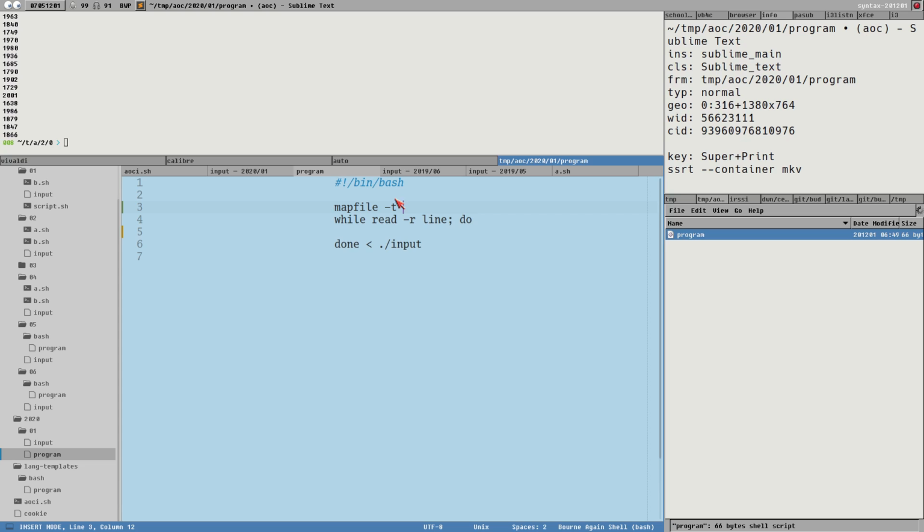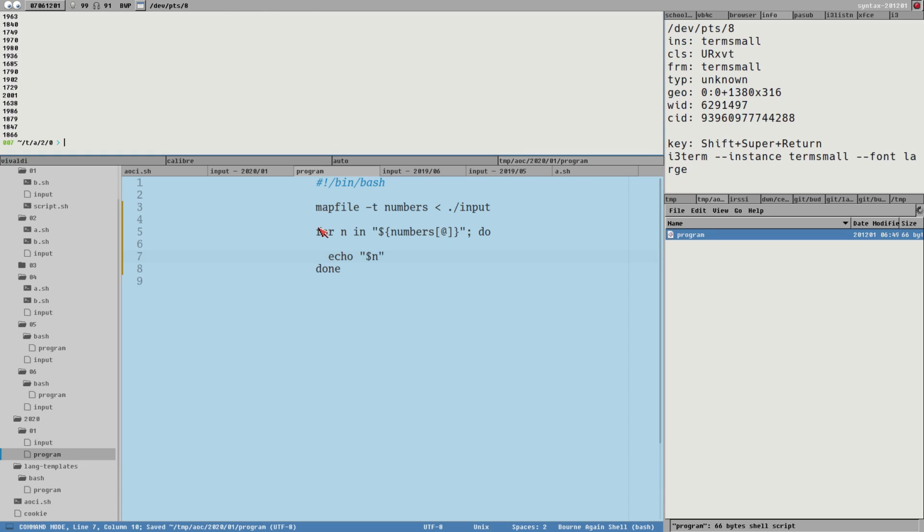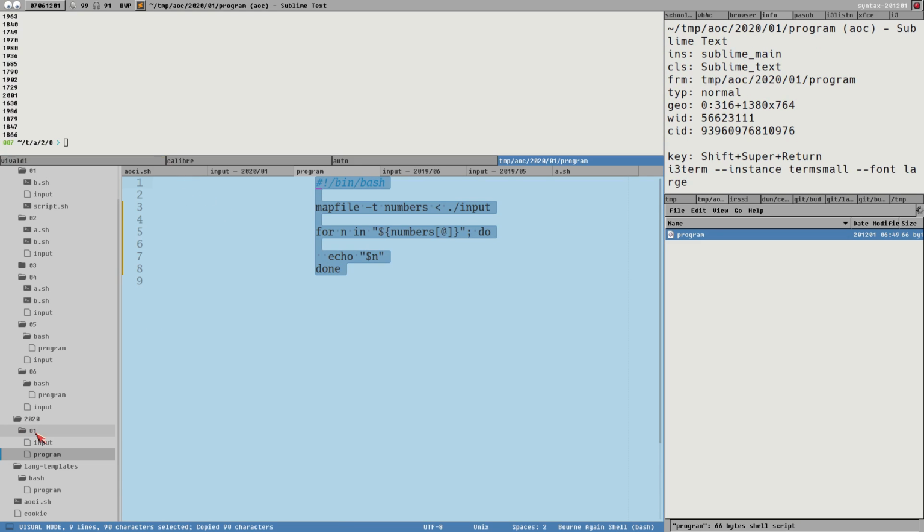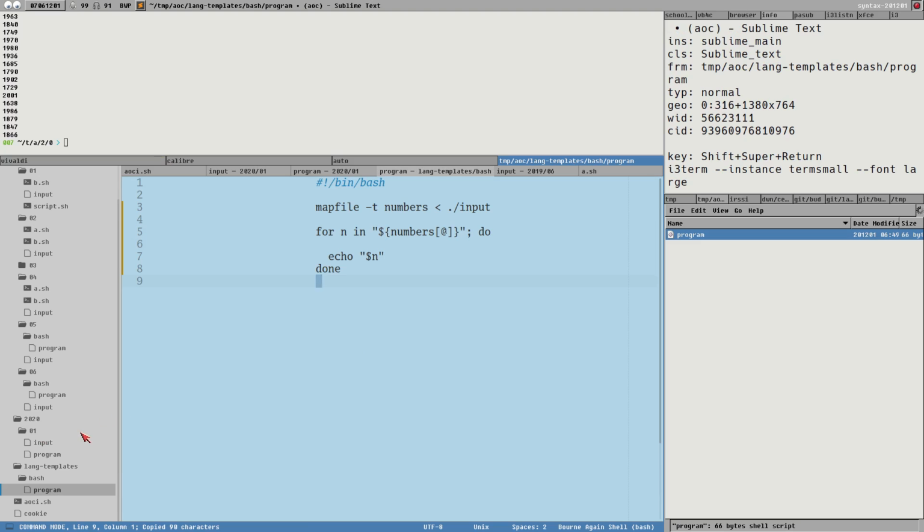-t numbers input. And then for n in numbers at, do, done, echo n. It still works. This is the new template here. I will save it as it is now. Save some time, or lose some time.